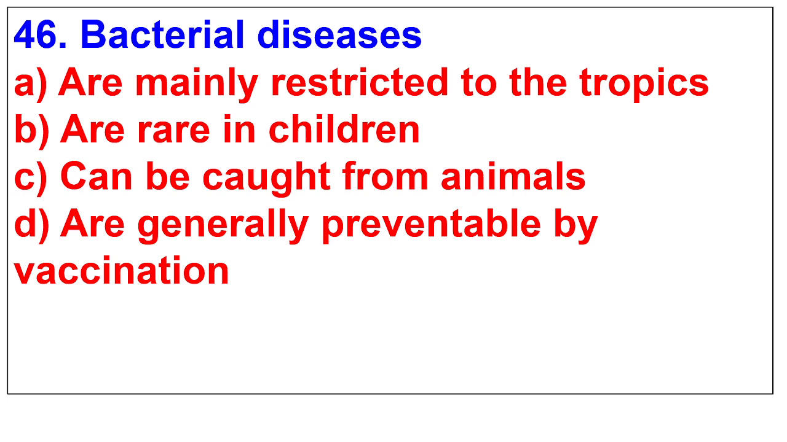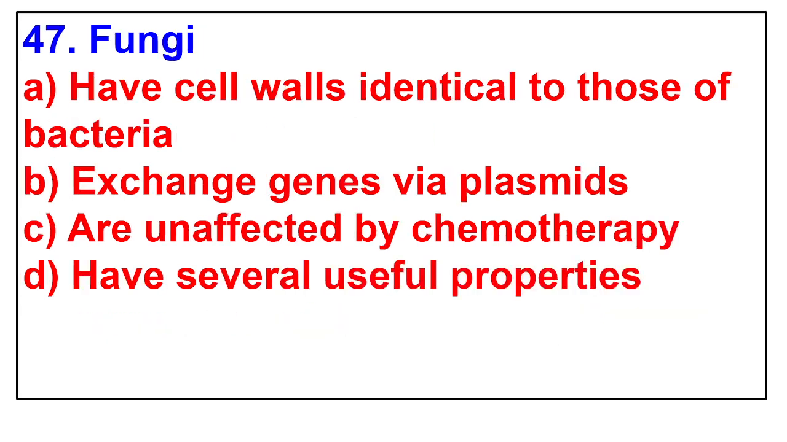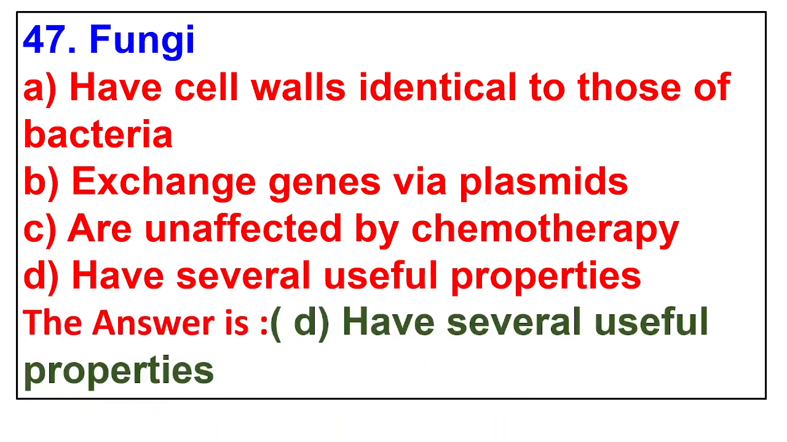46. Bacterial diseases. A. Are mainly restricted to the tropics. B. Are rare in children. C. Can be caught from animals. D. Are generally preventable by vaccination. The answer is can be caught from animals. 47. Fungi. A. Have cell walls identical to those of bacteria. B. Exchange genes via plasmids. C. Are unaffected by chemotherapy. D. Have several useful properties. The answer is have several useful properties.